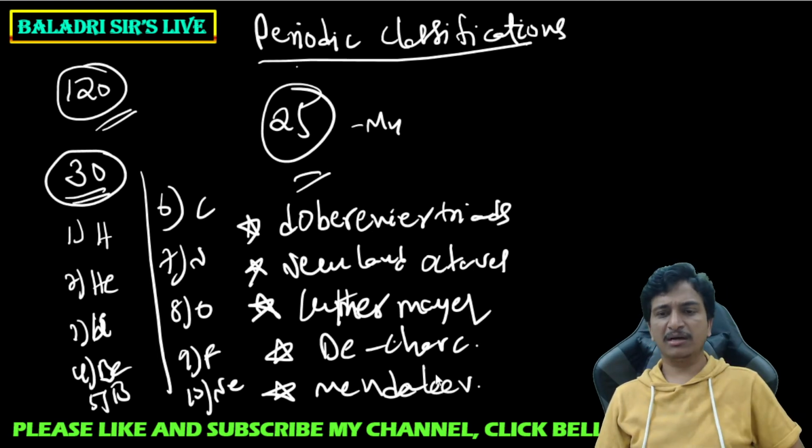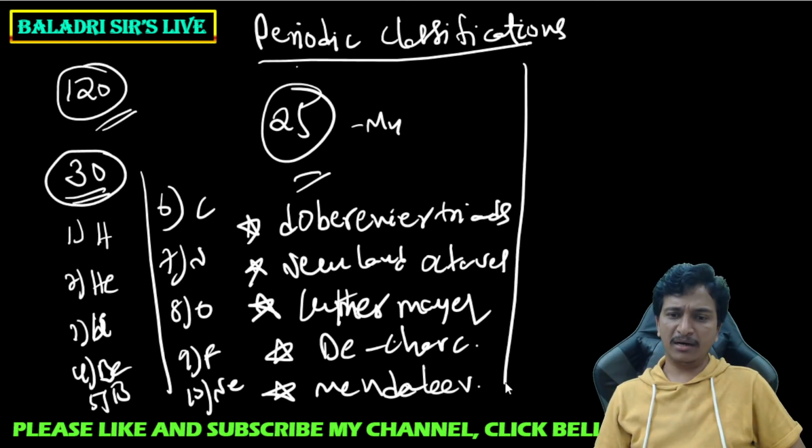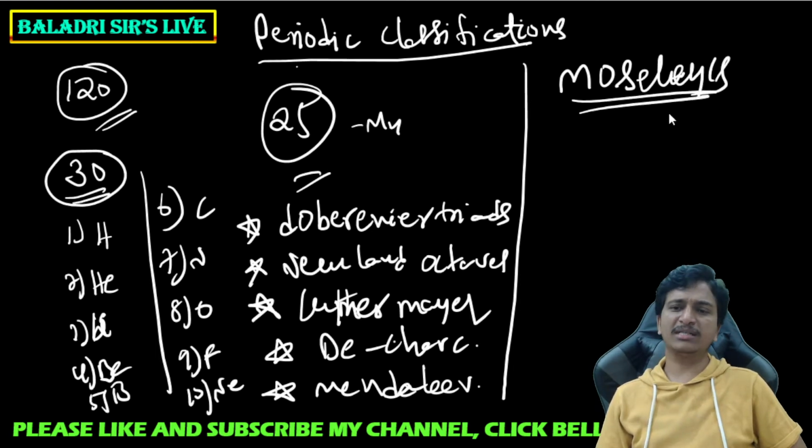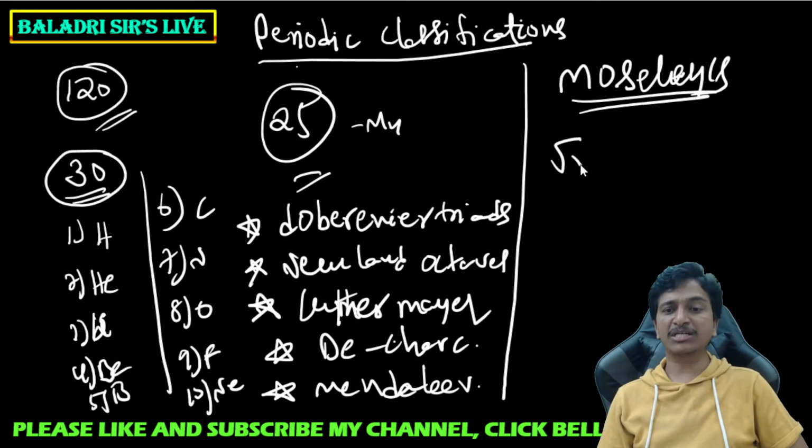After all this, the modern long form of the periodic table was given based on Moseley's equation. What is that equation called? Moseley's equation. He is the first person who said that there is a systematic relationship between the property of the element and its atomic number.